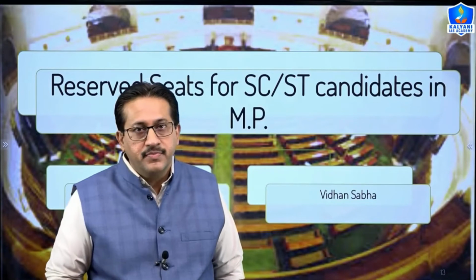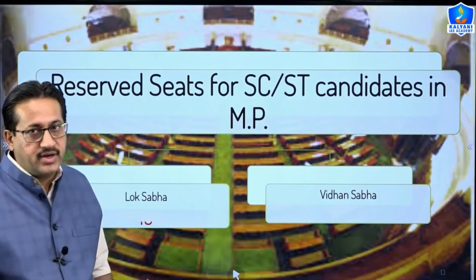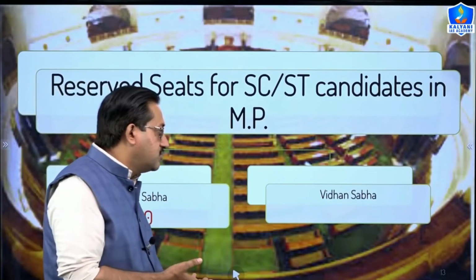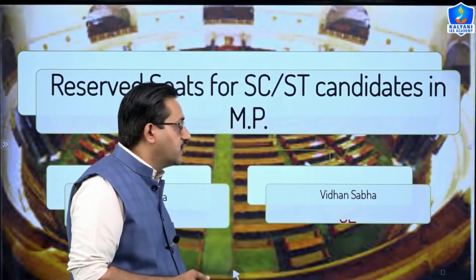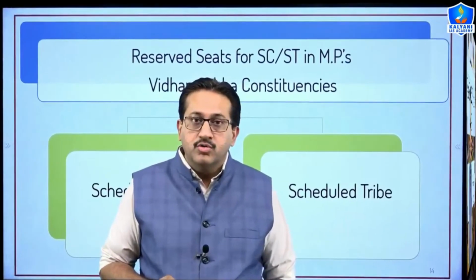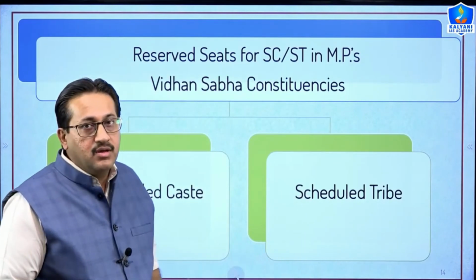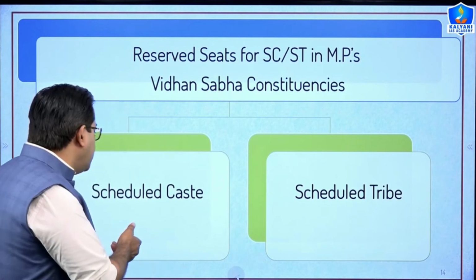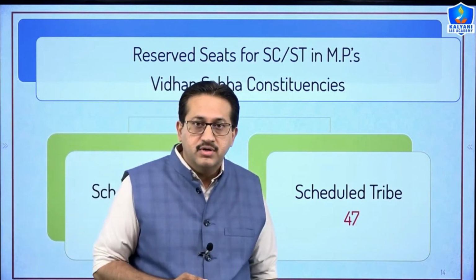If I talk about the reservation of seats for scheduled caste and scheduled tribes, in case of Lok Sabha, 10 seats are reserved for scheduled caste and scheduled tribes. And if I talk about Vidhan Sabha or State Legislative Assembly of Madhya Pradesh, then 82 seats are reserved for scheduled caste and scheduled tribes of Madhya Pradesh. The further bifurcation of the reserved seats in Vidhan Sabha of Madhya Pradesh is that 35 seats are reserved for scheduled caste and 47 seats are reserved for scheduled tribes.